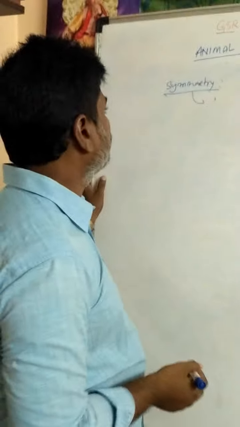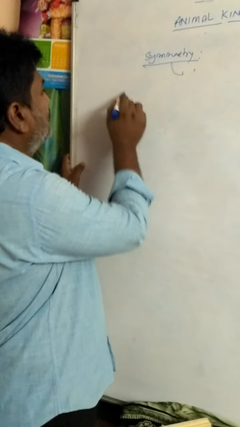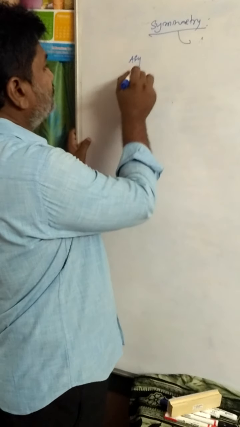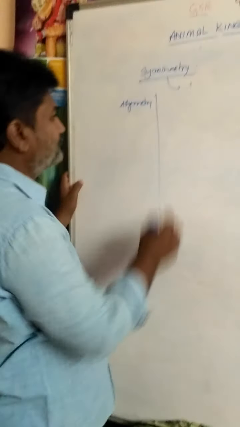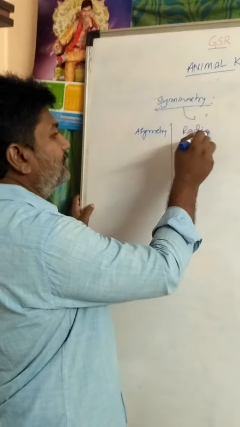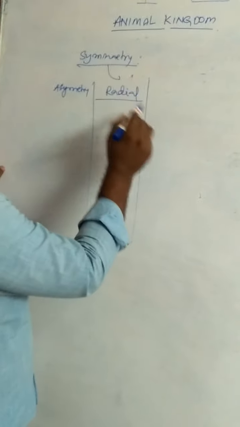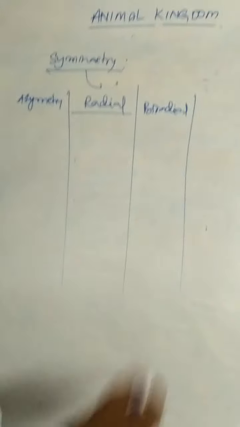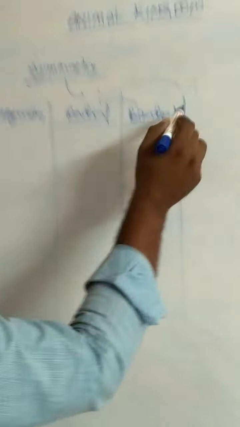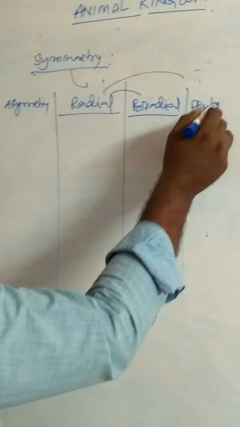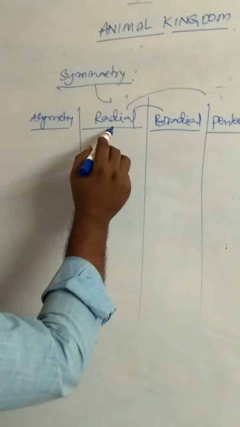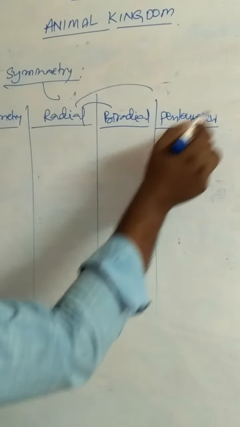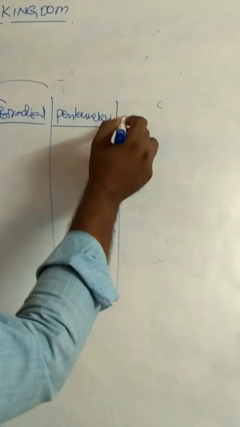There are different types of symmetries: asymmetry, radial symmetry, biradial symmetry, pentamerous radial symmetry, and last one is bilateral symmetry.